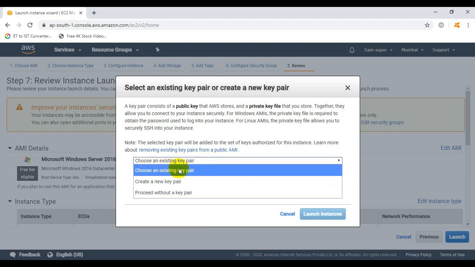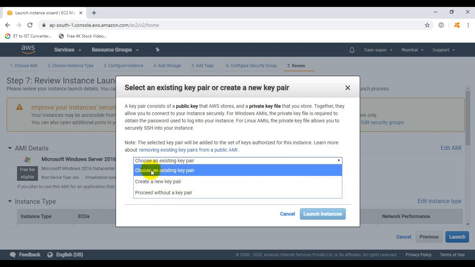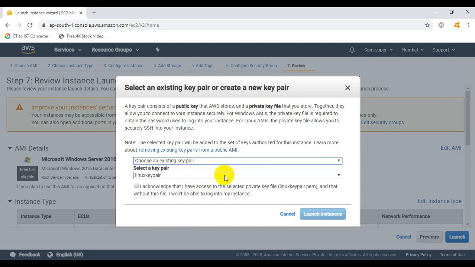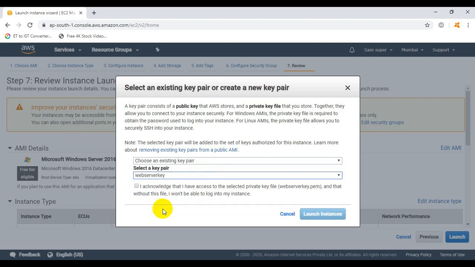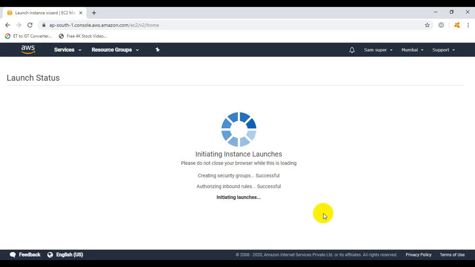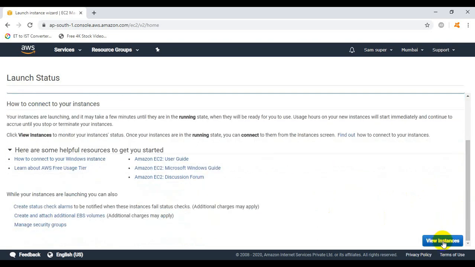I already created one key pair, so I will choose the first option, choose an existing key pair. But if you have not created any key pair before, then you have to select create a new key pair. So I will choose the first option because I already have a key. I will choose the name of the key, which is web server key. So click on the I acknowledge checkbox, click on launch instances. Scroll down a bit, click on view instances.